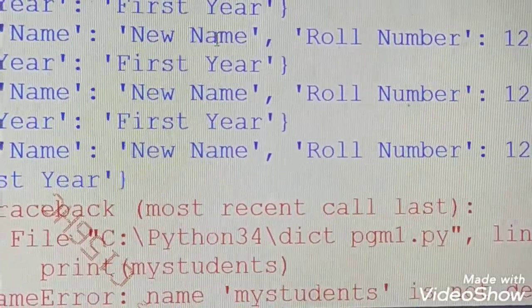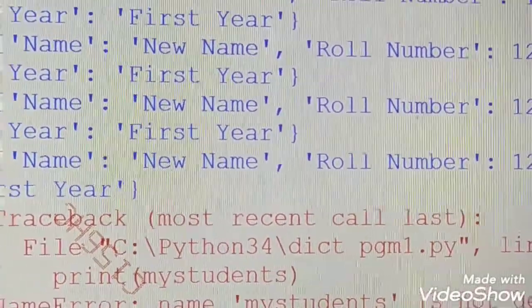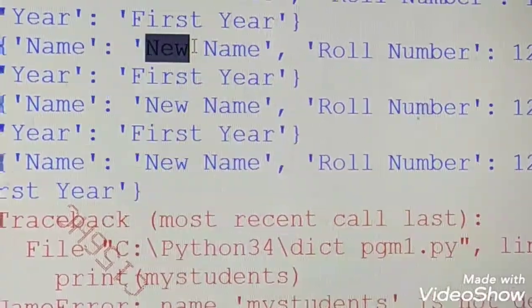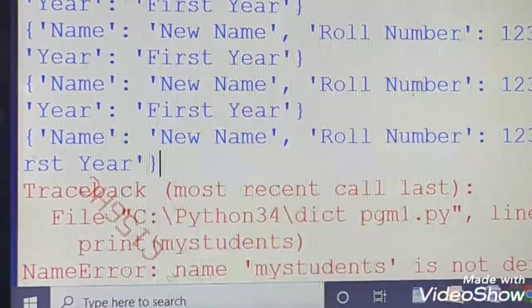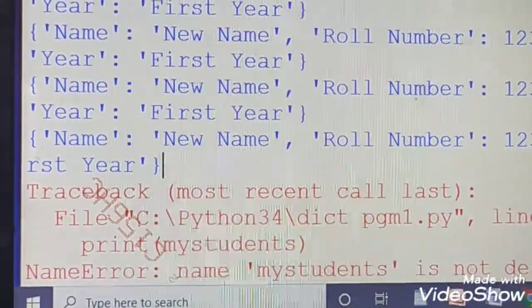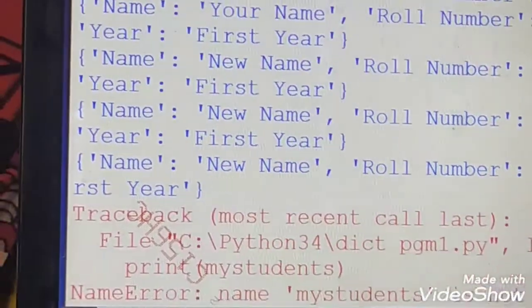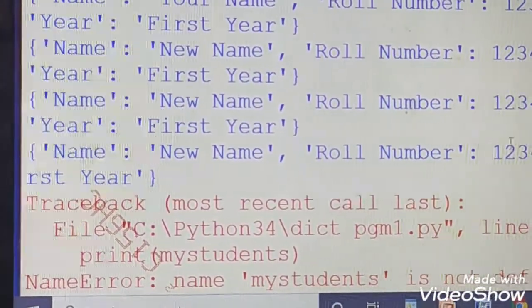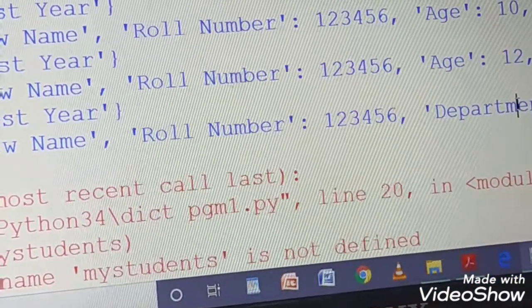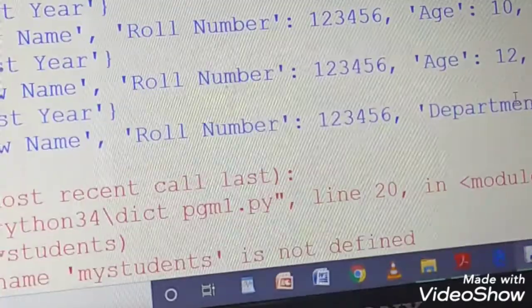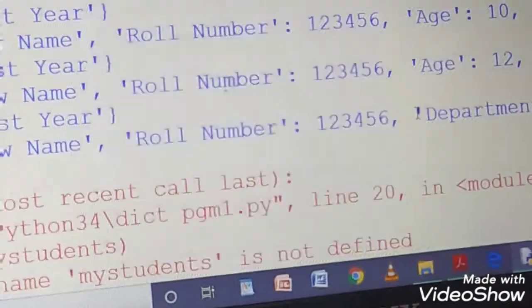Next I have modified the name to new name, so you can see new name. And next I have removed a value from my dictionary called age. So when you look at this, you can see name, roll number, department, but age is not there. Age is deleted.